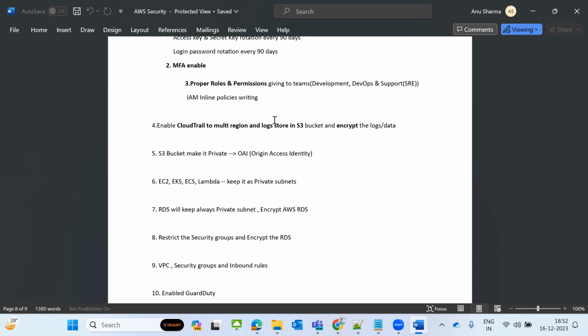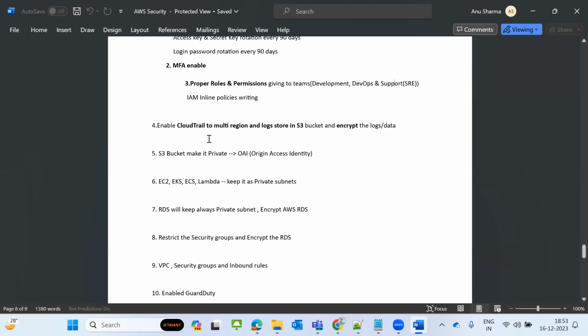So you have resource services that you are using. For example, if someone goes and deletes something, it will not be recorded if you enable only one region. That is the reason we request to enable CloudTrail in all the regions. That is called multi-region. One more thing is the S3 bucket.